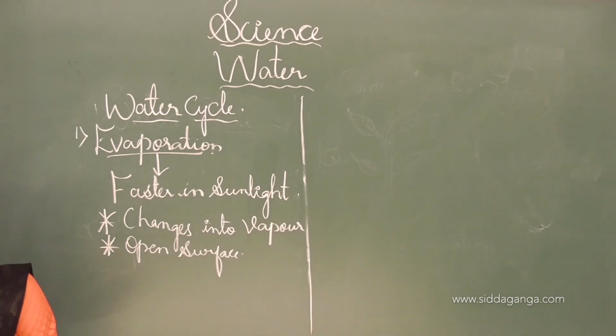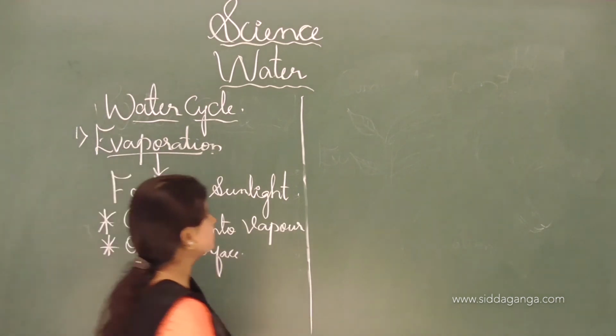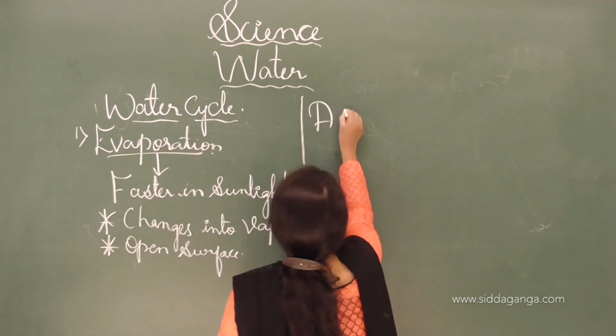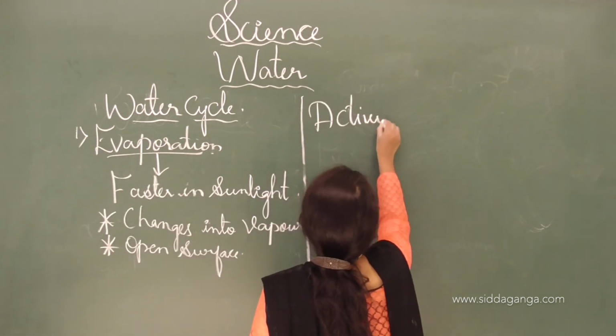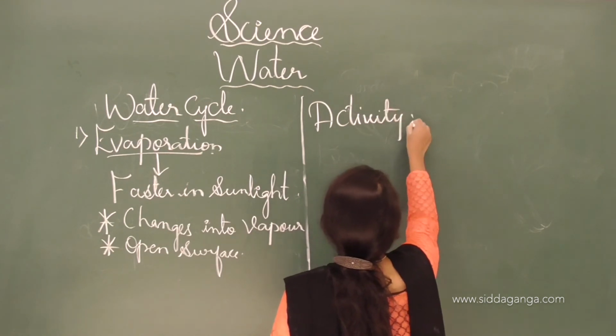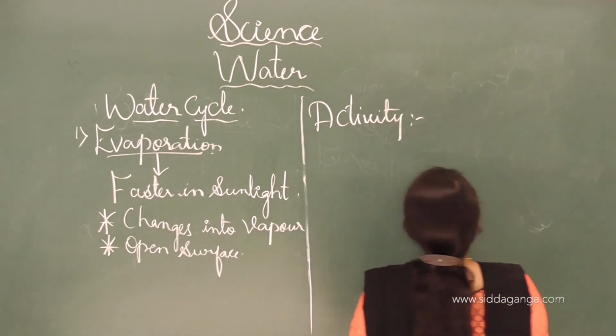And there is one activity. The name of the activity is to show the process of evaporation in the presence of sunlight.